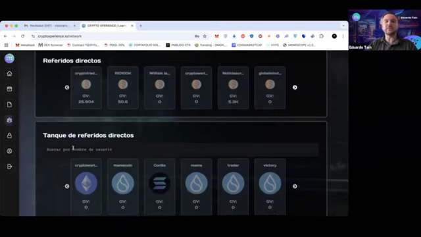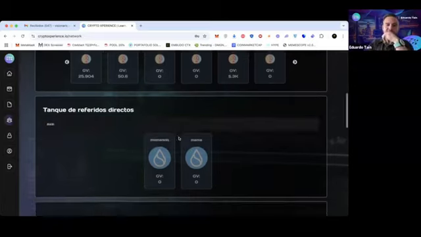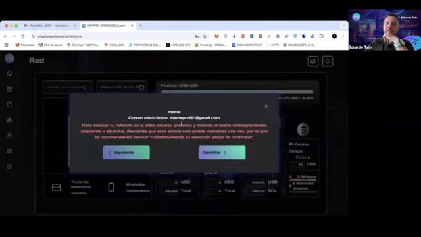If I go, for example, to the direct referrals tank, I can search by user. Look, if I search by M and E, 2 appear. Well, if I want, for example, to select this one, you just click here. If you want it to the right, you leave it pressed in this case. Let's leave it here, pressed.